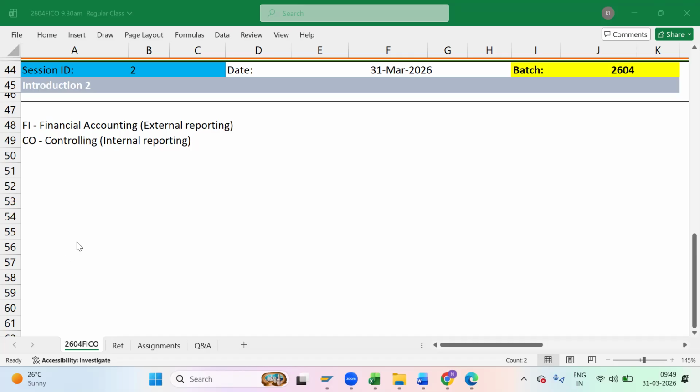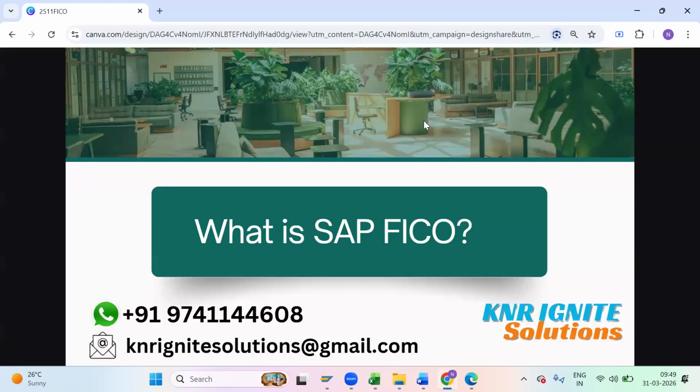Then we'll continue with that and see what all you need to learn. In SAP FICO, SAP is one of the ERP systems. What is ERP again? We'll talk very deeply about ERP and everything, when ERP started, what other ERP systems there are, why SAP. All that we'll talk about again. Now, SAP is an ERP system.